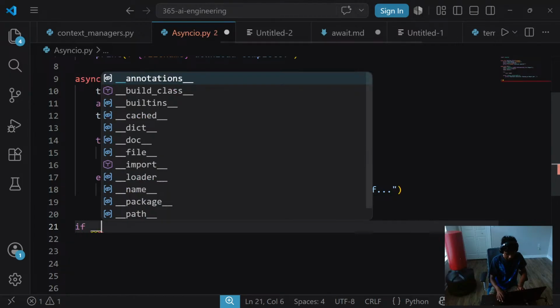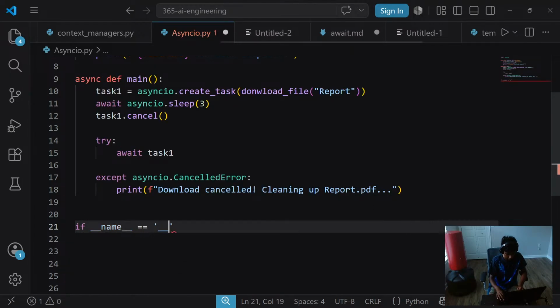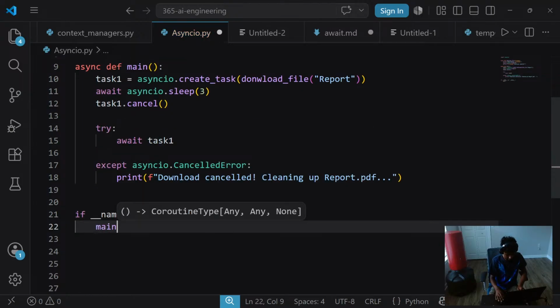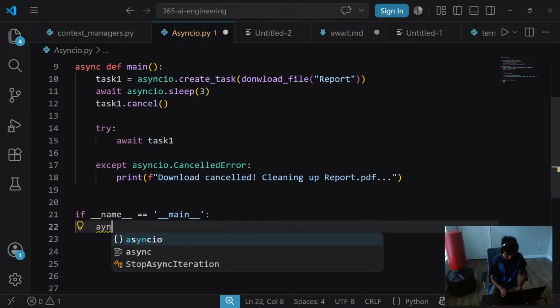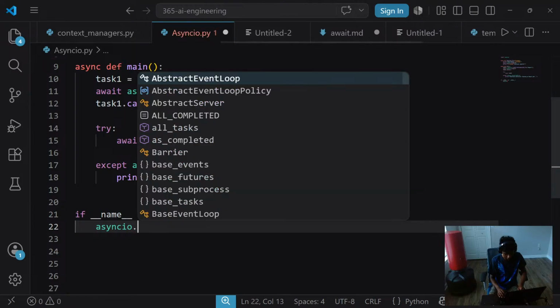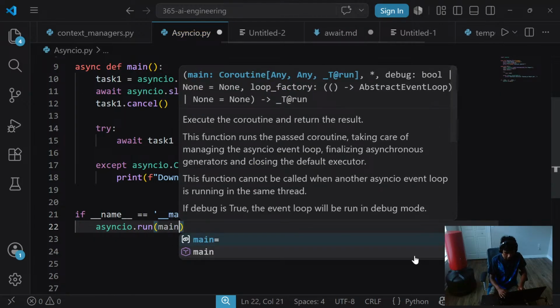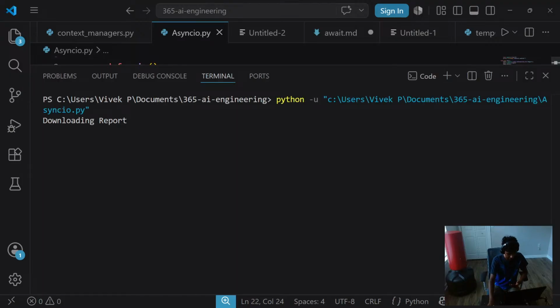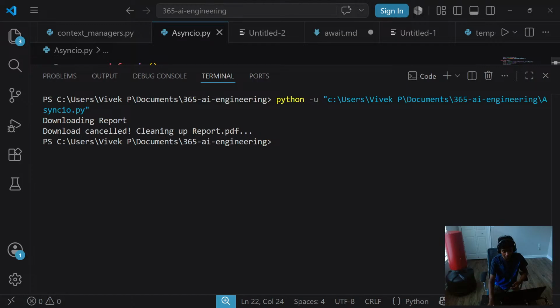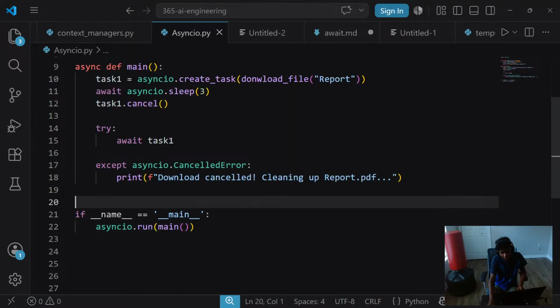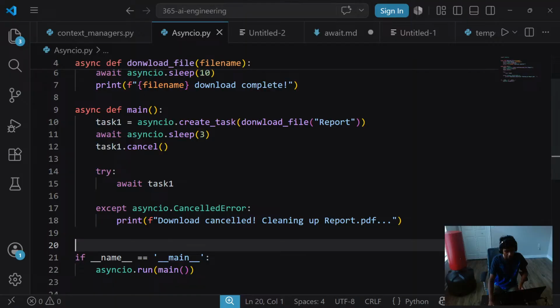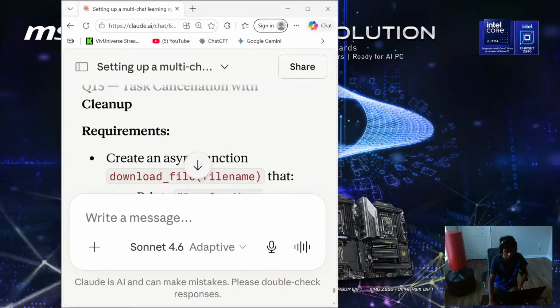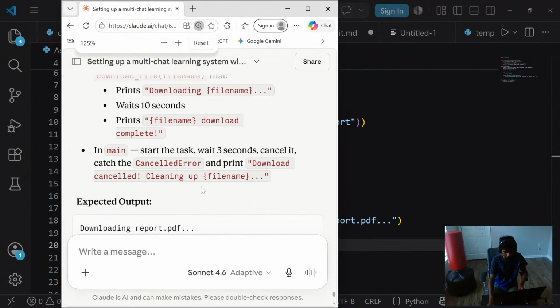Okay, I think that's pretty much it. I'm gonna go with something like if __name__ equals __main__. I want to go ahead and let's say call my main function. Nope. I want to go with asyncio.run. I want to run my main function through asyncio. Downloading report. Download cancel, cleaning up report.pdf. But I sort of did hard code my report because I don't really know how to give it access. So I may actually move on up here.